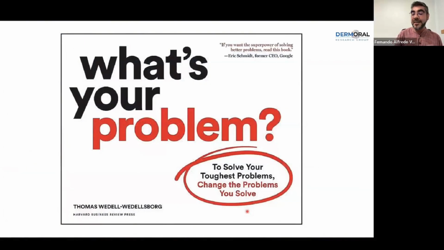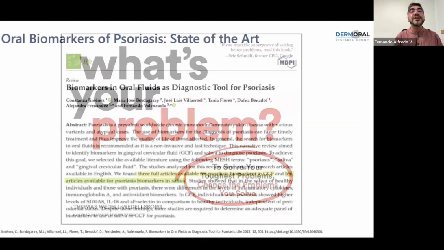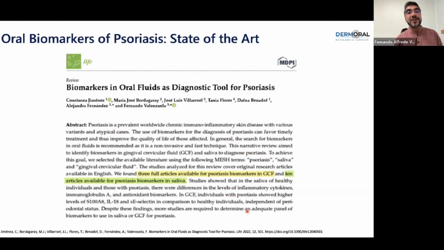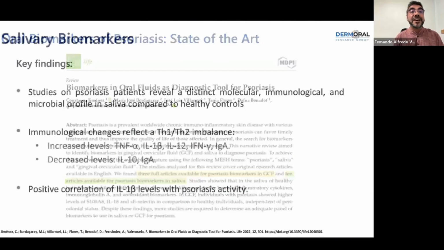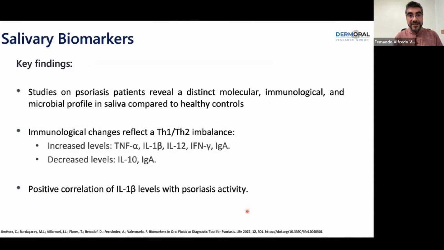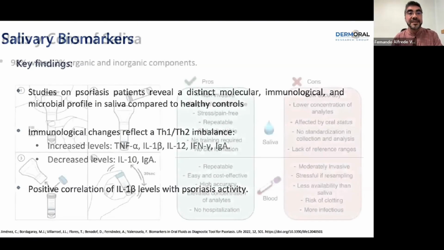So our group decided to investigate and to find new ways to help with this issue. So we looked at the oral biomarkers of psoriasis in oral fluids, and we found there are some salivary biomarkers. The saliva showed increased levels of TNF-alpha, interleukin-1 beta, interleukin-12, and interferon gamma, for instance, and decreased levels of interleukin-10. And there was a positive correlation between interleukin-1 beta levels and the psoriasis activity.